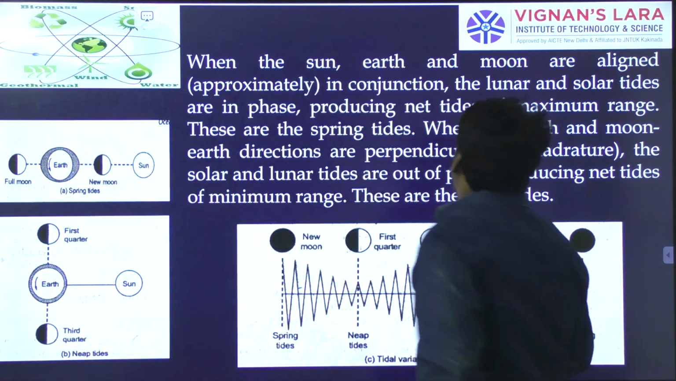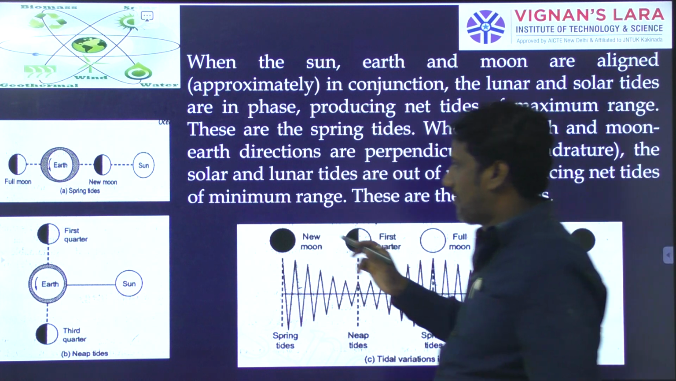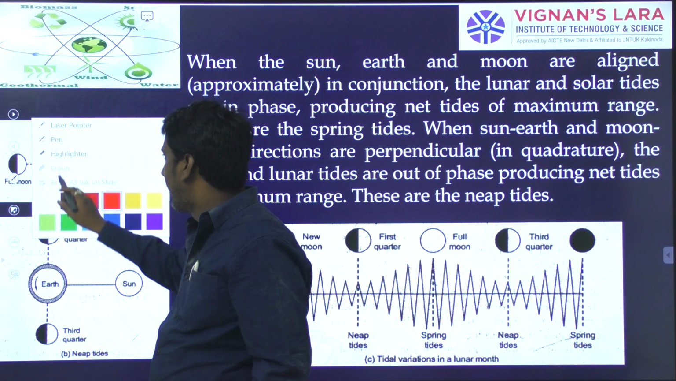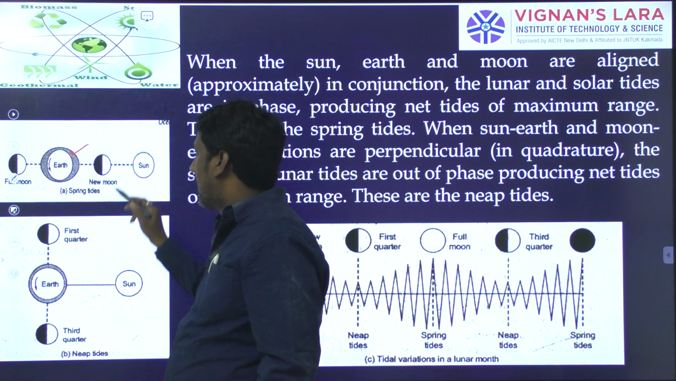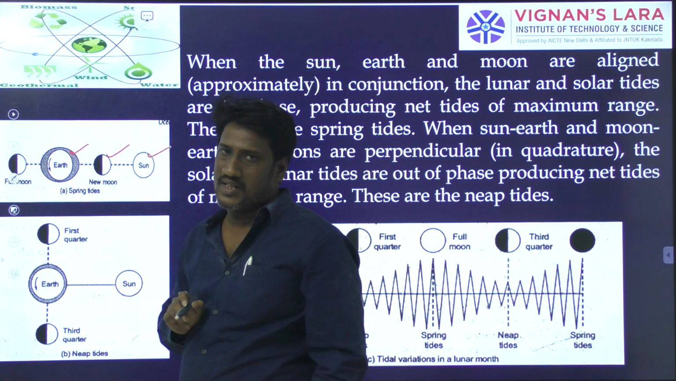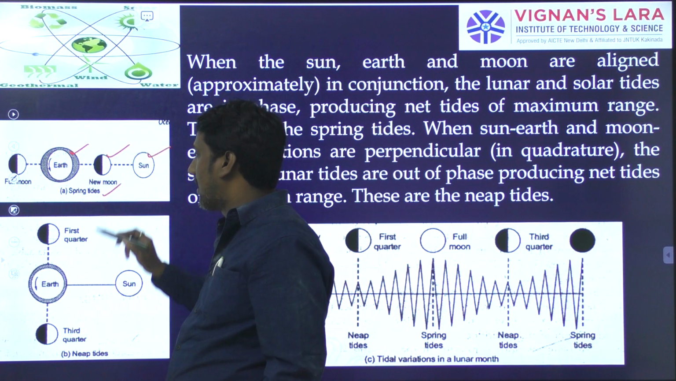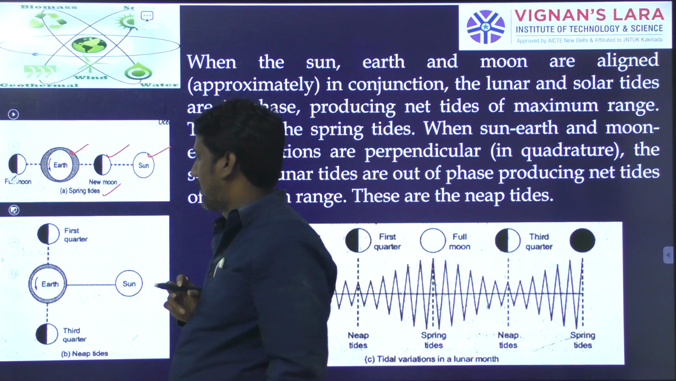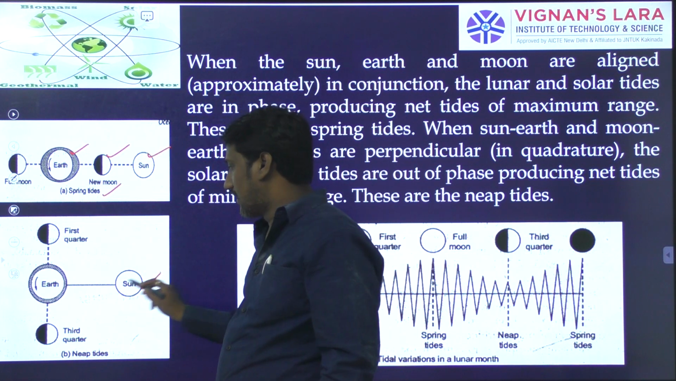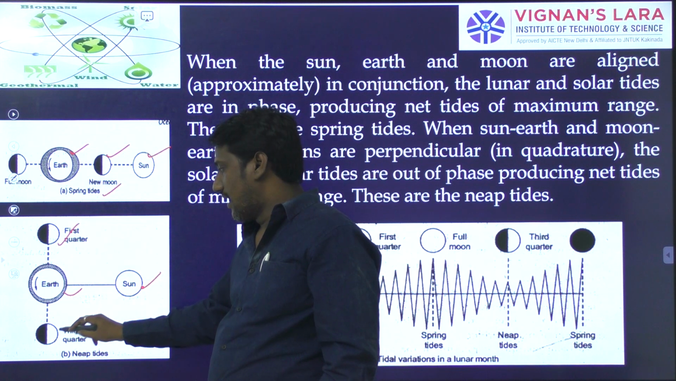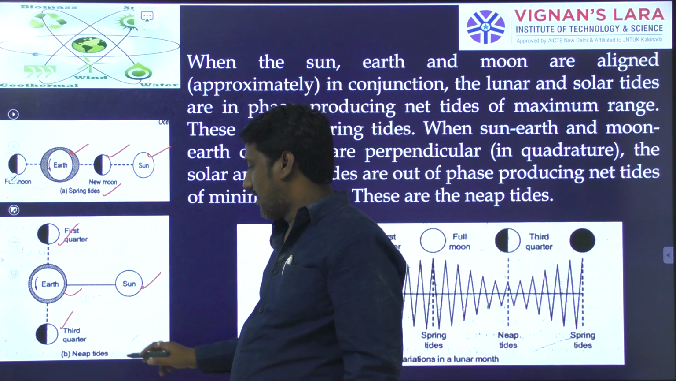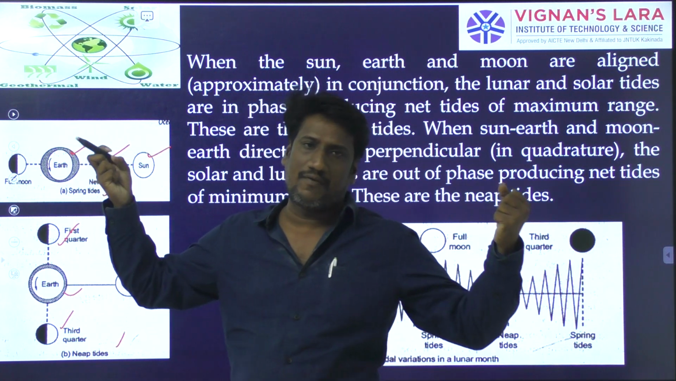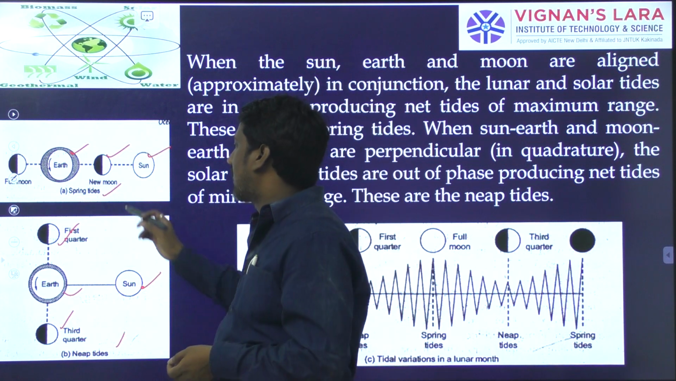When the sun, earth and moon are aligned approximately, you can observe here, this is the earth, and moon and sun are aligned like this, we have high tides, which are spring tides or flood tides. If the sun and earth are aligned and the moon is exactly at right angles, you will have neap tides. Likewise, if they are aligned, there is more attraction force, and you get high tides or spring tides.